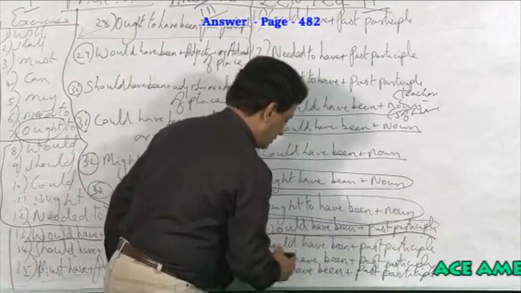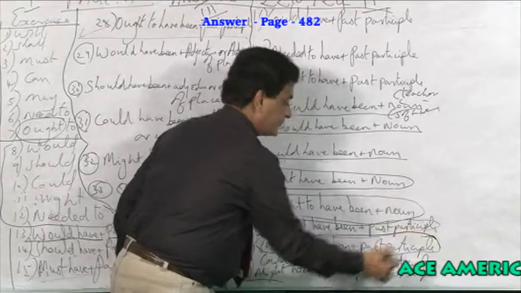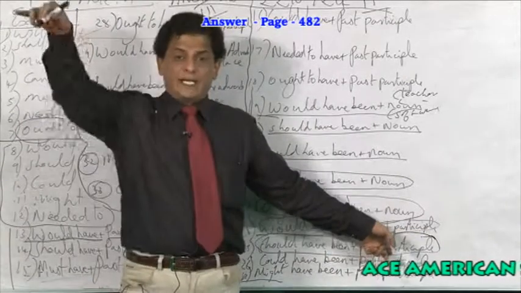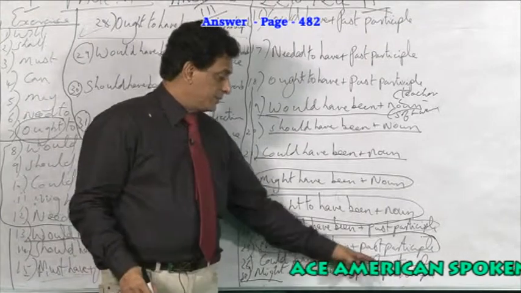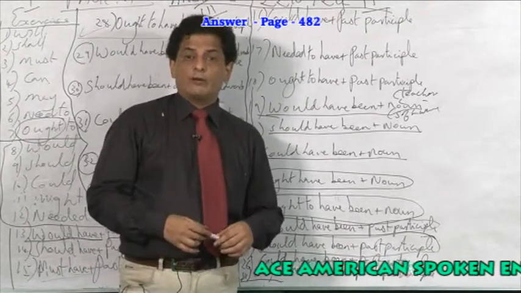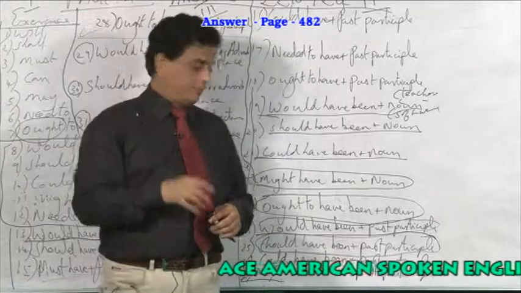What is the past participle you can use? I should have been taken care of by them. I could have been, past participle. I could have been nominated by them.